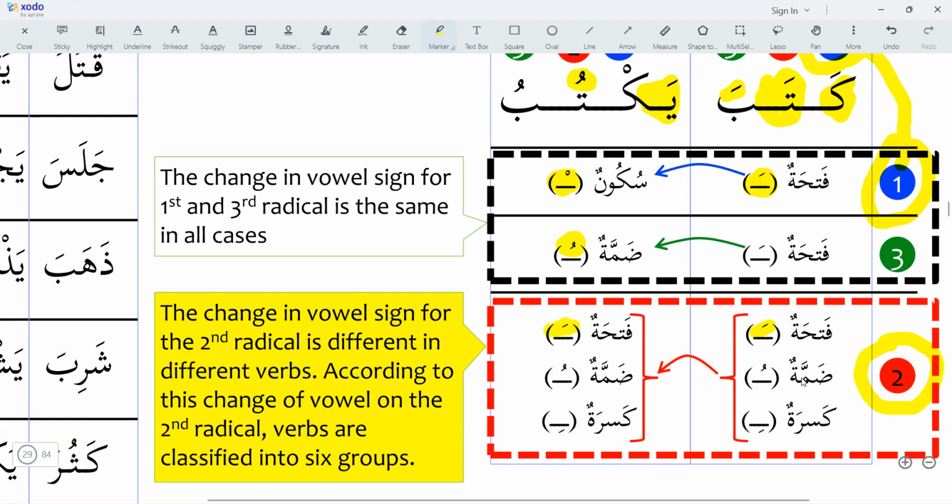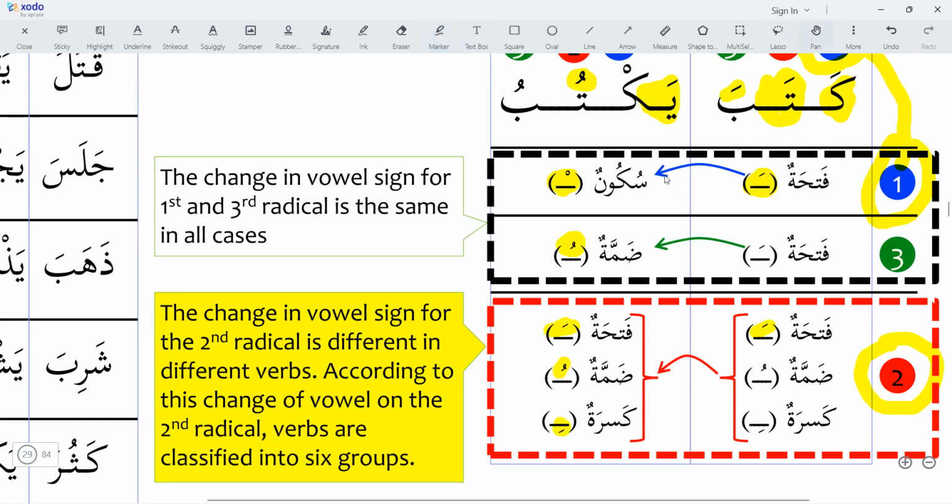And then if it is a dhamma, so it can take dhamma. And this one can take kasra. So in the fi'l madi, the changes are happening to the second radical.